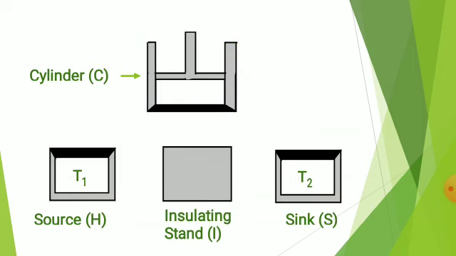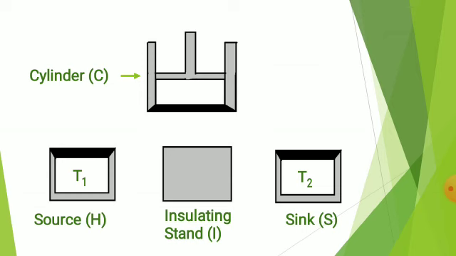The figure shows cylinder C, which contains 1 mole of a perfect gas as a working substance. The walls and the piston are made up of perfectly non-conducting material, whereas the base is made up of conducting material. The piston moves without friction in the cylinder.